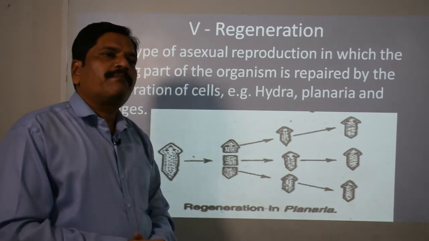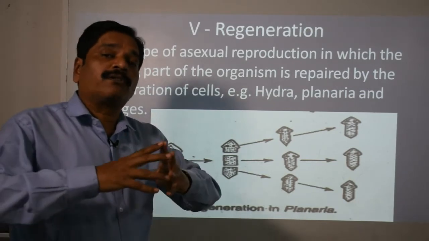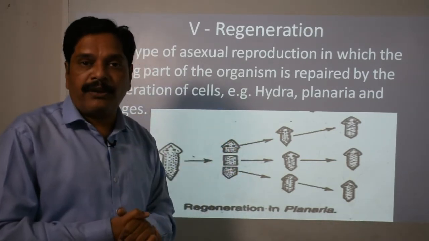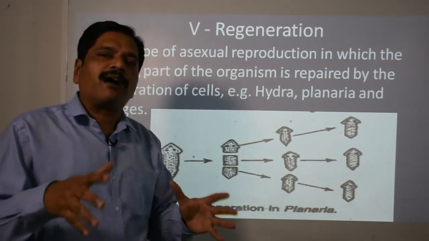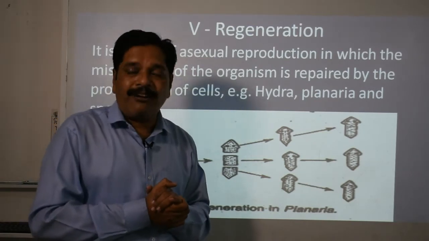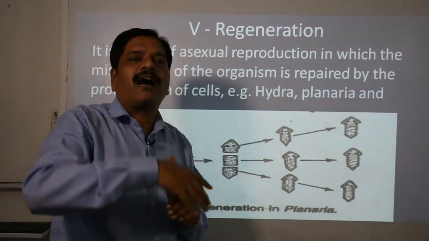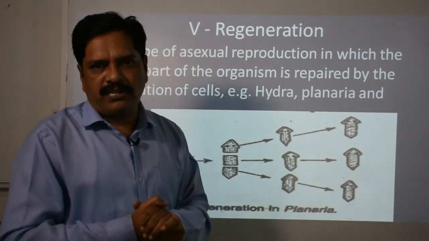But remember, in lower organisms regeneration is present to such a high degree that they can form the lost part of the body, and each part will form a new individual. While as we move toward higher organisms, only a very small degree of regeneration is observed.